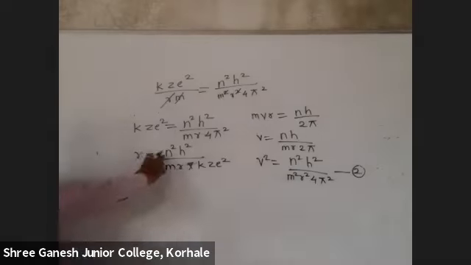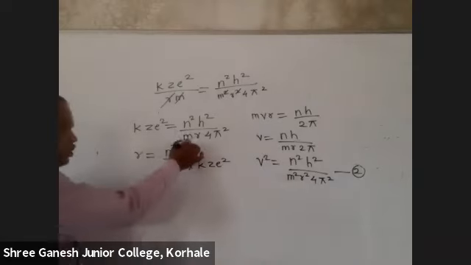Now students, tell me in this what things are constant? This n square means number of orbits. Number of orbits is not constant, no. If they say second orbit, if they say third orbit, we'll put the value. If they say second orbit, n's value we'll put 2. If they say third orbit, third, fourth. h square, Planck's constant, so this is constant.